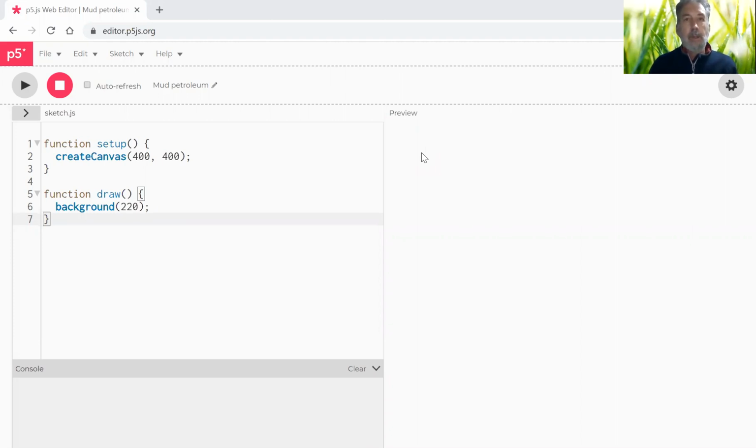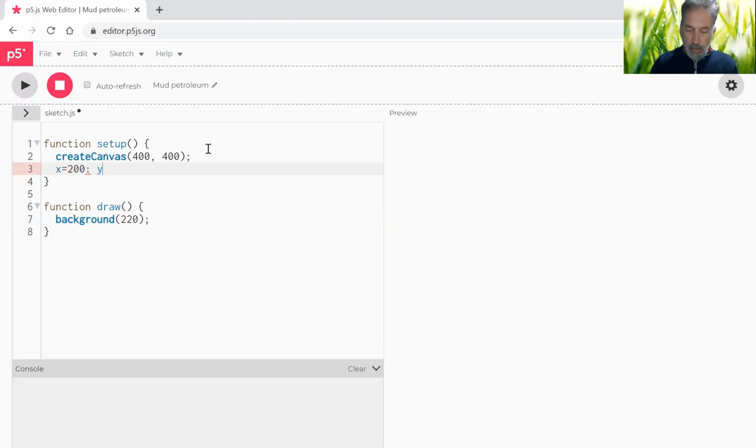Okay, so the first thing we're going to do is create a circle in the center of the screen. But I'm going to give it using X's and Y's for the coordinates. So X will be in the center, Y will be in the center. Oops, that should be a semicolon. Sorry about that. And I will say that the diameter is 100.